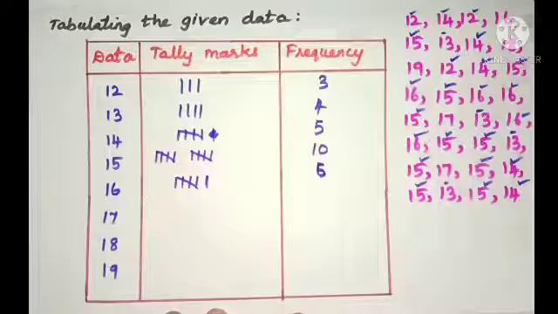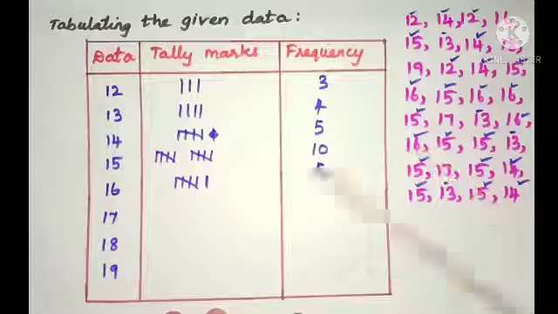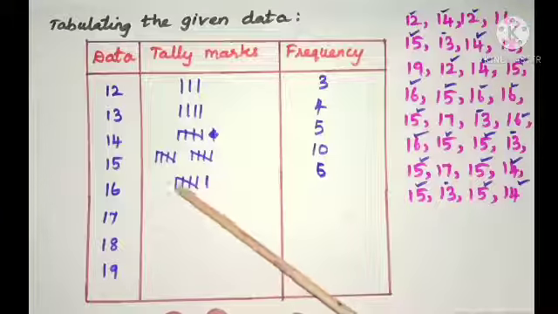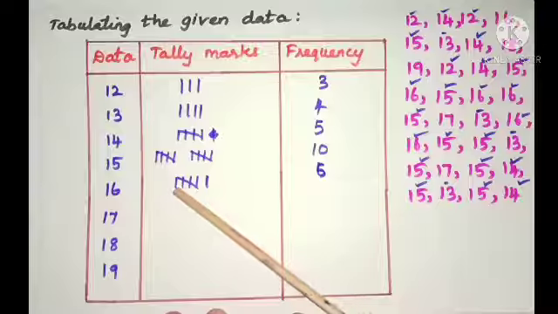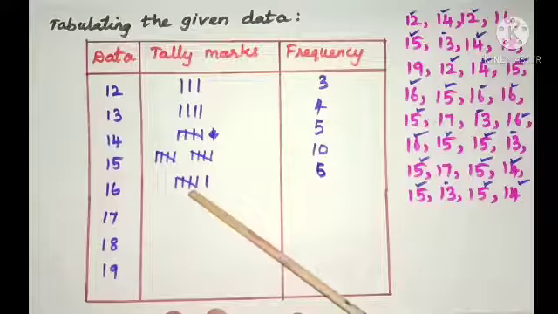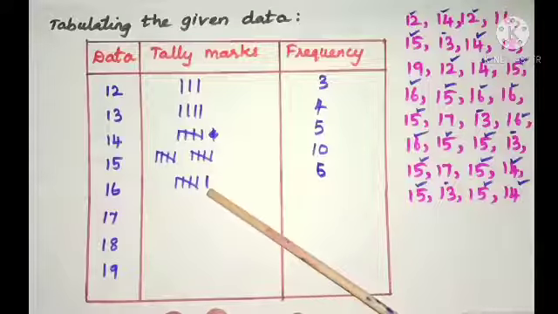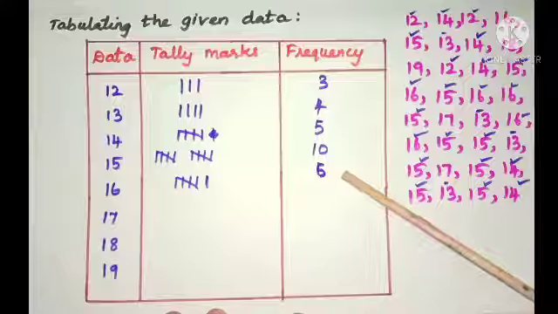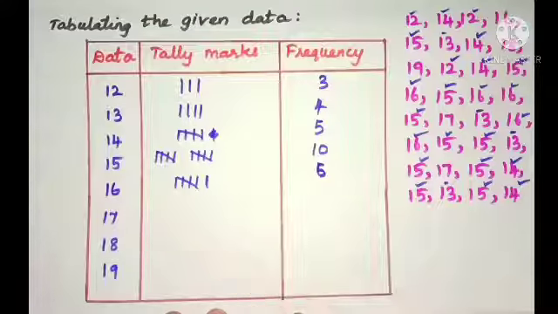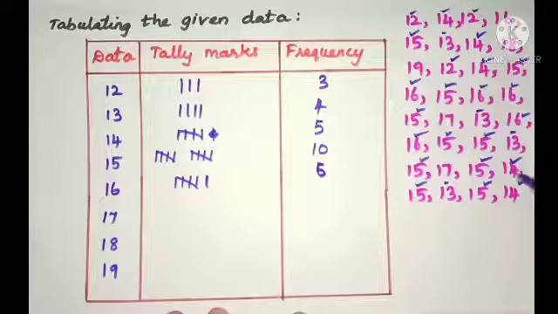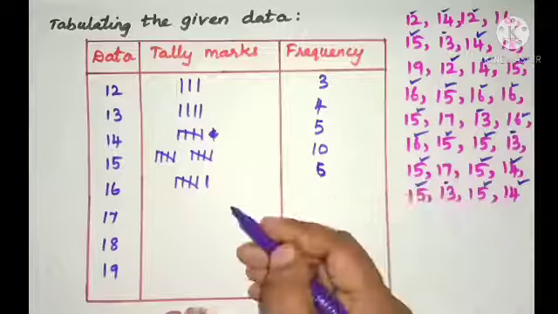And 16: 1, 2, 3, 4, 5, 6. To represent 6 in tally marks, we write 4 vertical lines and a cross line, which represents 5, and the remaining 1. So 6. Frequency is 6. And 17: count the number 17, 1, 2. 2 times.